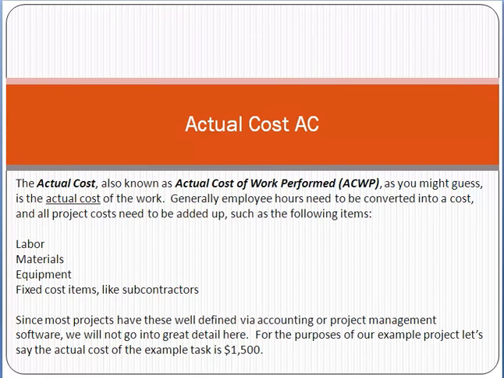So whenever we talk about actual cost, it doesn't mean that it will only include the cost of labor, the HR cost only. It means all the costs involved, like electricity, equipment, material cost, any fixed cost. When we add up all those costs, then we can calculate the actual cost of a task.